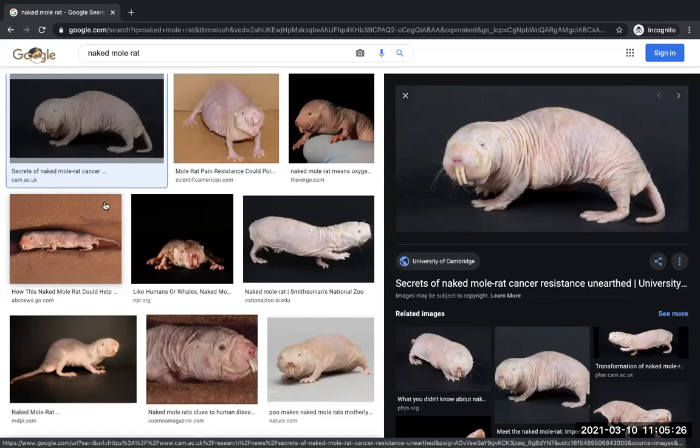But what happened over time? I just told you that if you have a lot of recessive alleles, that's bad. That's going to give you genetic disorders. But with this naked mole rat, over time natural selection basically got rid of all the bad recessive alleles.